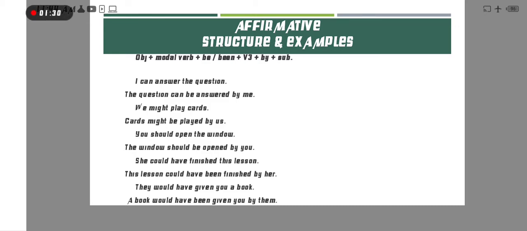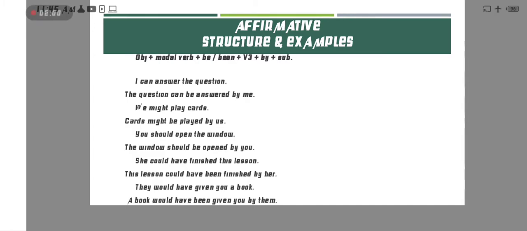Always we first put the object, then modal verb, then be or been, then verb third form, then by, and the last one the subject. Either we put here be or been, but how can we identify which one is better for that sentence?